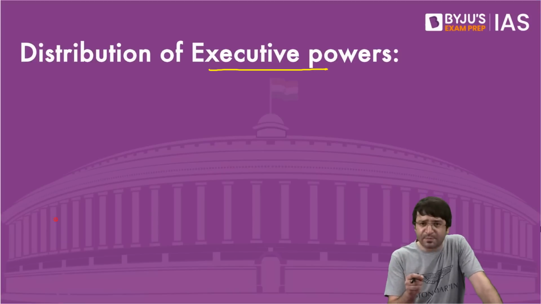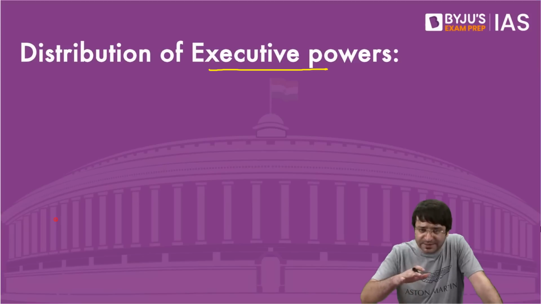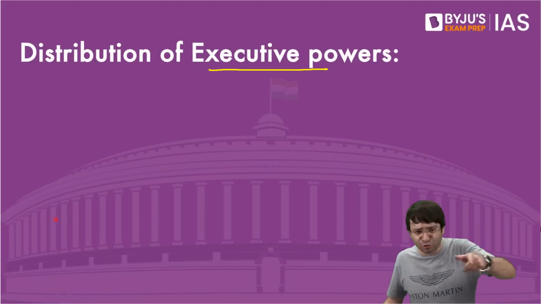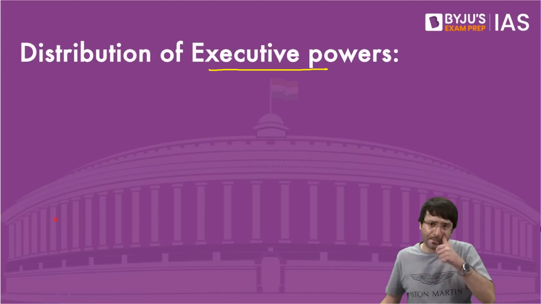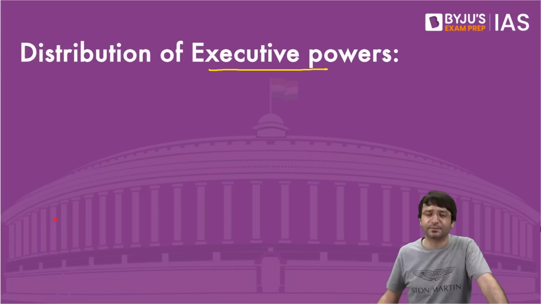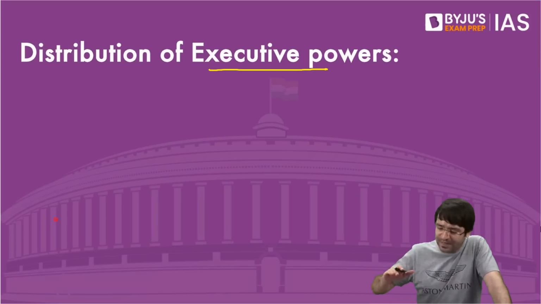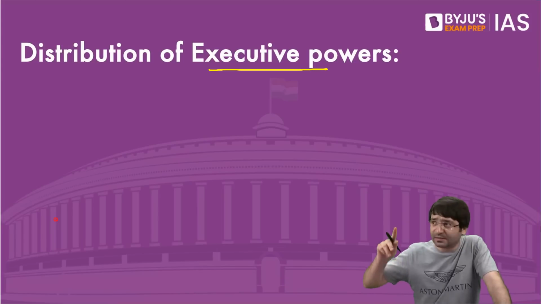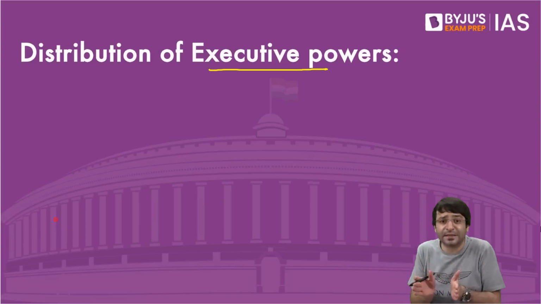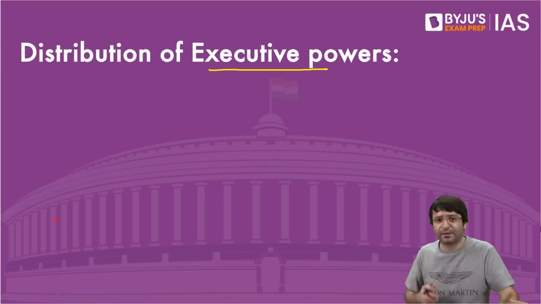The laws passed by the legislature are applied within that state. The laws passed by the parliament are applicable throughout the territory of India. Clear? But when we look at the administrative relations, what are these administrative relations? For example, state has the executive power. Chief Minister and Council of Ministers, all executive powers are with the governor. They have the responsibility of ensuring law and order within that state because that's under the domain of the state.